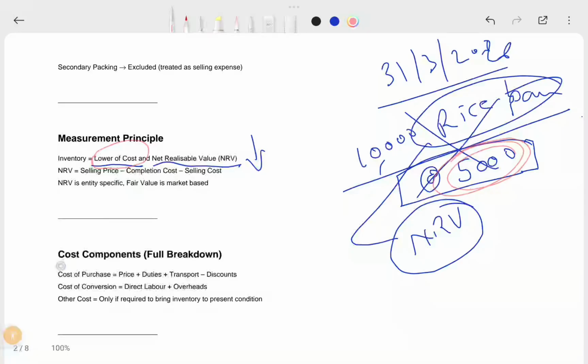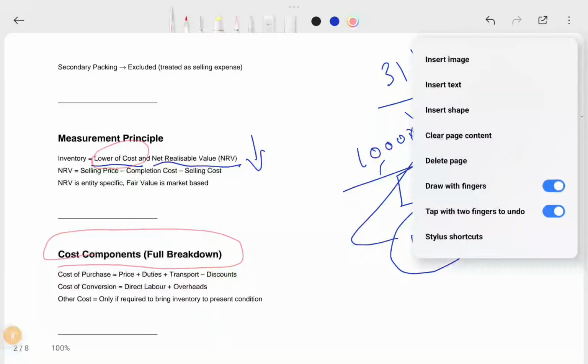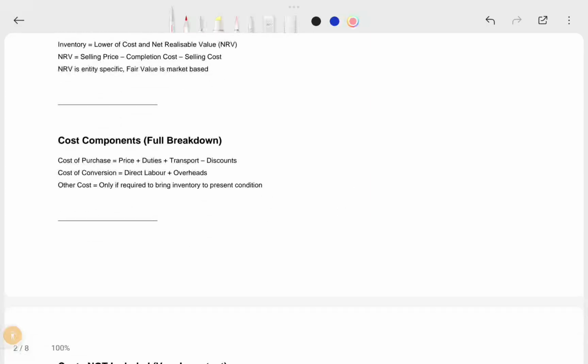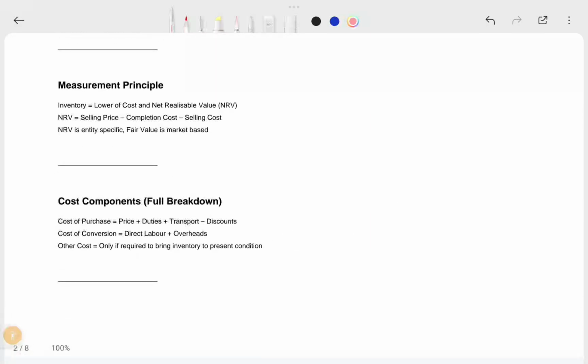So now come to the cost components. I hope you are understanding the concept. Let me know if you have any questions in the comment section. See, what is the cost? First, you have to calculate the cost of the inventory to measure the inventory in the profit and loss account. Now you see cost of purchase, cost of conversion, and other direct costs, which are required to bring it to its present condition. Okay, note this point. Then I will explain one by one. The cost of purchase. Suppose you are a factory, and in the factory you are manufacturing watches.